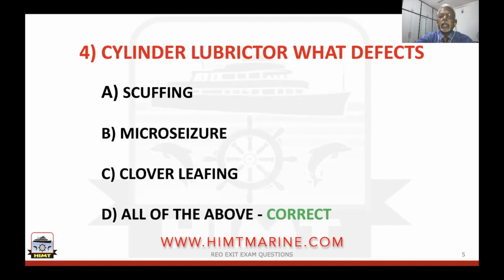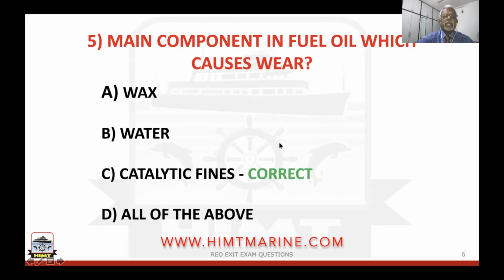The fourth question is on the cylinder lubricator. The question goes like this: why do we use the cylinder lubricant? So we all know at the quill points, the cylinder lube oil is injected into the liner. So to avoid scuffing, micro seizure, clover leafing, all of the above. The right answer is all of the above. Proper lubrication needs to be there so that it minimizes the liner wear and piston ring wear. So all of the above is the right answer for this question.